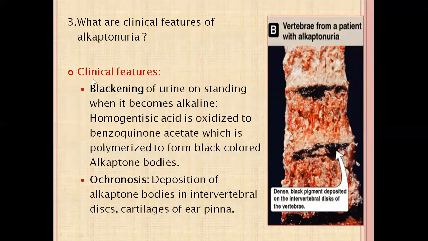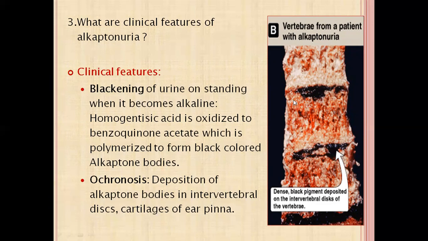What are the clinical features of alkaptonuria? This is the blackening of urine on standing. When it becomes alkaline, urine turns blackish in color. Now homogentisate is accumulated, so it is oxidized to benzoquinone acetate, which is polymerized to form black colored alkapton bodies. So those alkapton bodies give the blackish color to the urine, and these alkapton bodies in the blood also circulate and deposit into the cartilage of the nose, ear, and intervertebral disc.